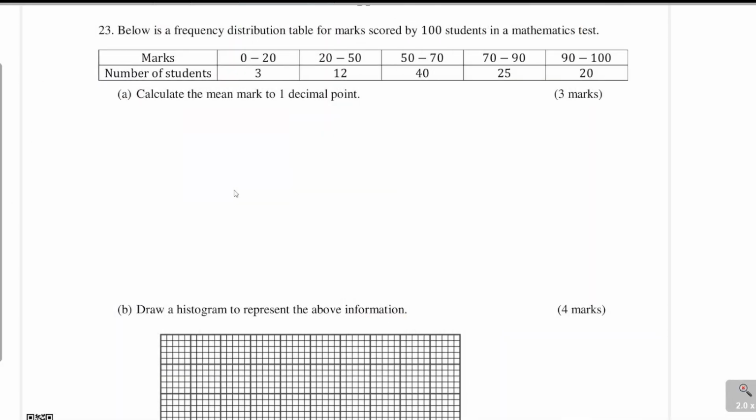Question 23. Below is a frequency distribution table for the marks scored by 100 students in a maths test. The marks are there, and the number of students are given. Part A, calculate the mean mark, correct to one decimal place. For the mean mark, we shall construct a table here that will assist me to work out easily. So you have the marks and then you have the frequency. You create the tables very fast.